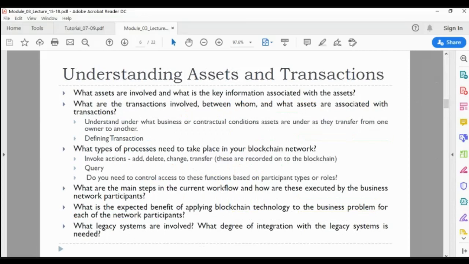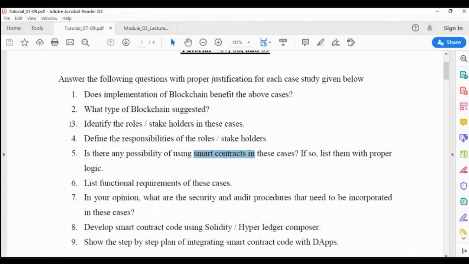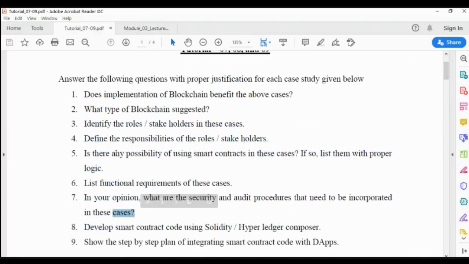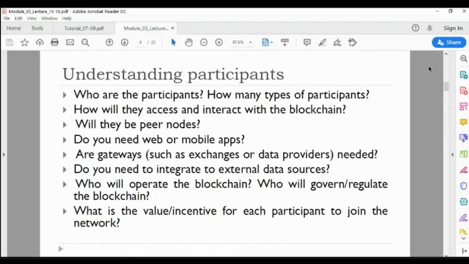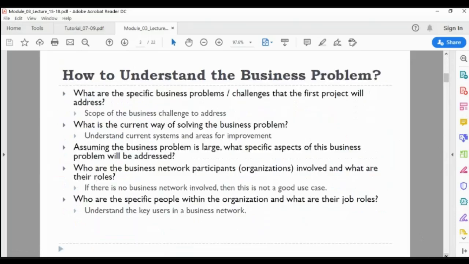These are the slides you are supposed to go through to answer the questions from step 3 to 7. These 5 questions, 3, 4, 5, 6, 7, need to be answered by going through these slides. We have discussed this in the lecture, and you can also go through the lecture slides and answer these things.